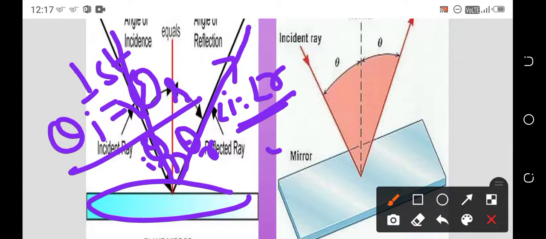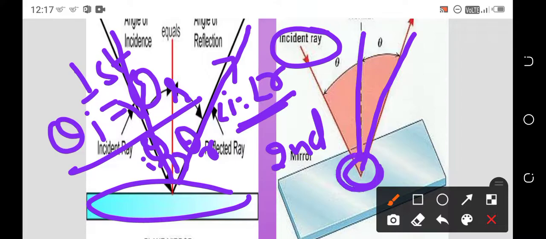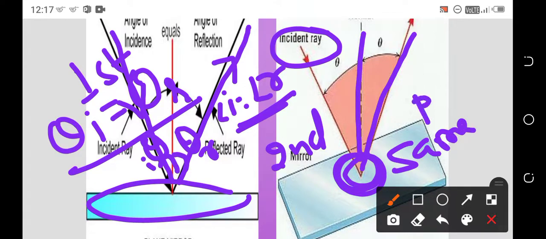Coming to the second law, what is it? The incident ray, normal ray, and reflected ray lie in the same plane. This is the second law of reflection of light.